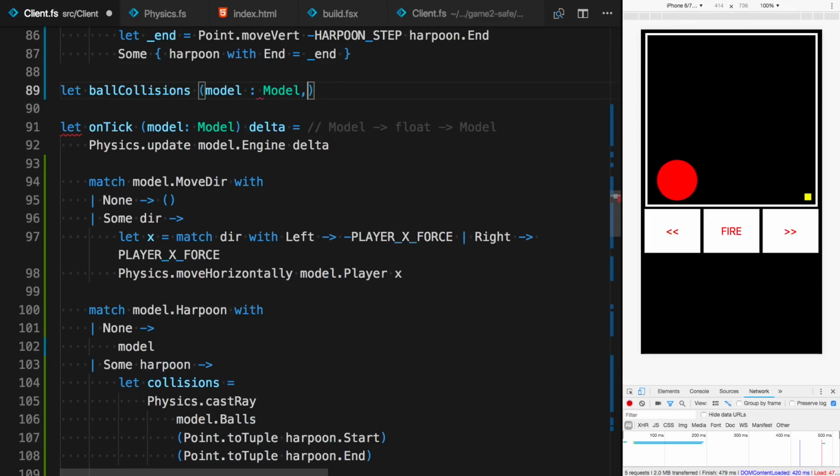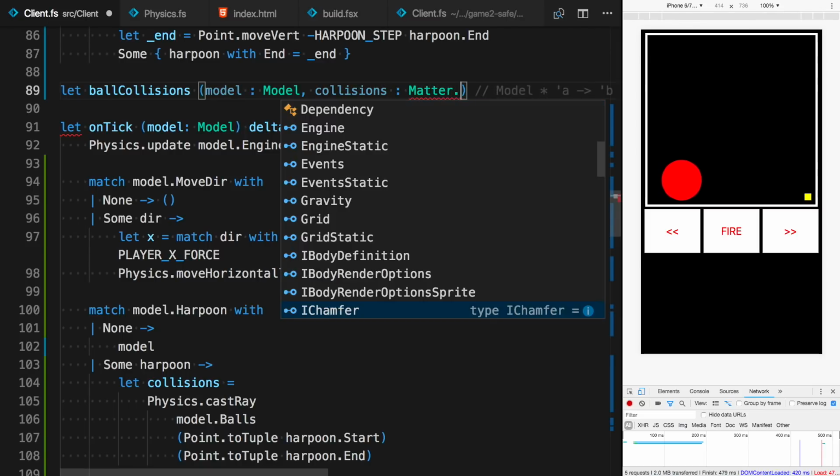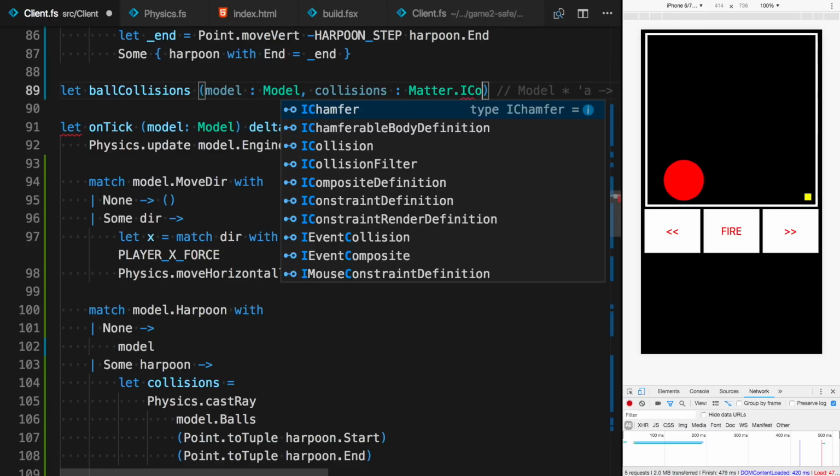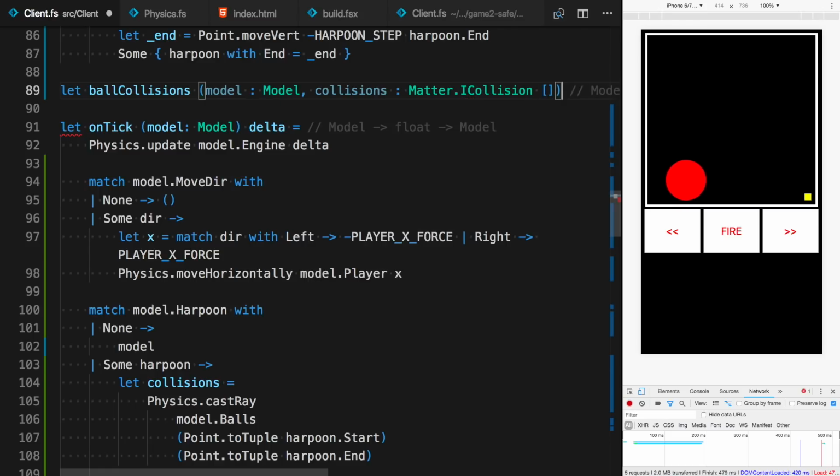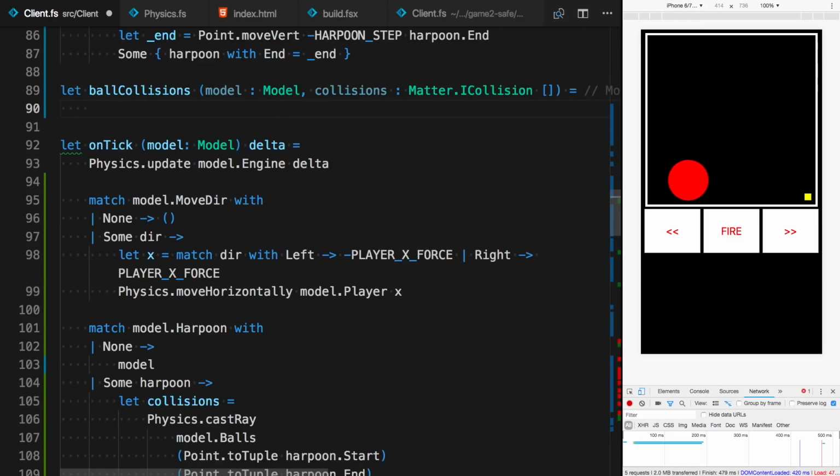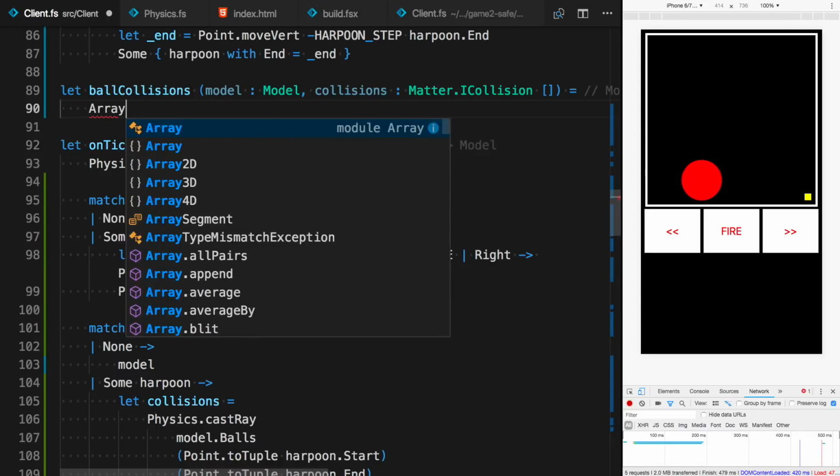Current model plus collisions of type matter I collision, so just an interface from the matter JS library. And what we want to do is to iterate through all collisions and calculate the next balls. And we can do this, for example, by using array fold.